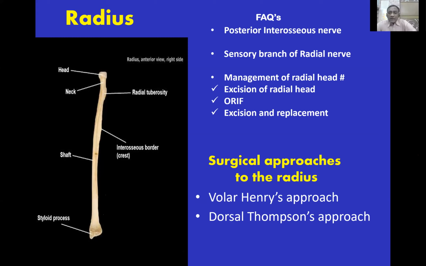The sensory branch of the radial nerve is important in surgery for de Quervain's disease. So you must identify and protect the nerve. Otherwise, sometimes you may cut the nerve and you may do a beautiful and perfect release of de Quervain's, but the patient ends up with neuroma formation and complaining of pain over the radial styloid.